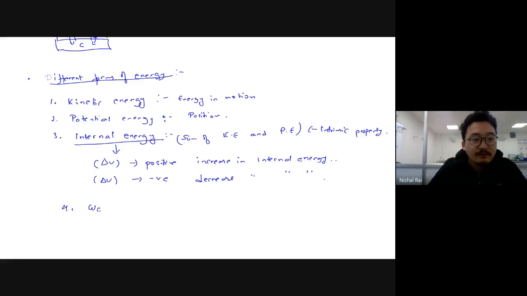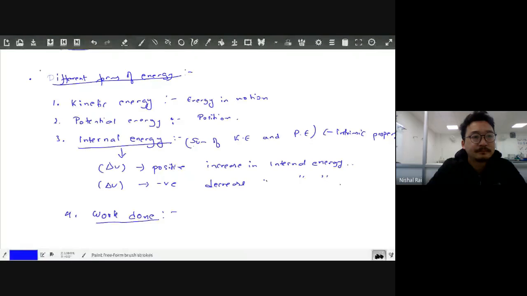And finally is work done. What is work done? Now, internal energy is a different thing. This is an intrinsic property. Work done is slightly different. When you apply a certain amount of external force, a displacement or certain kind of motion will start happening.